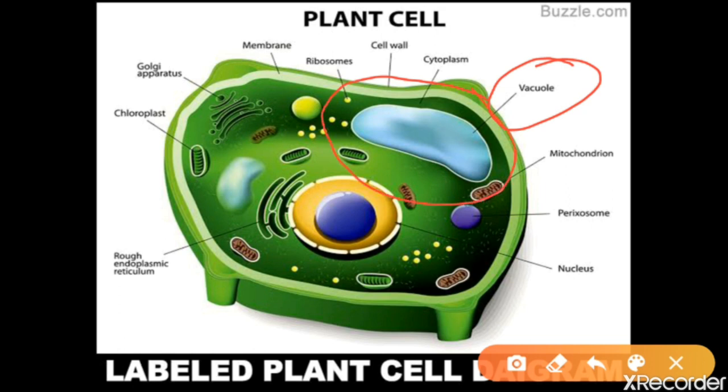So we have a big cell organelle, the vacuole, in the plant cell. Actually it is said that 70% of the area is covered by the vacuole.